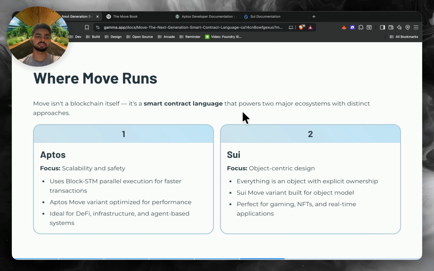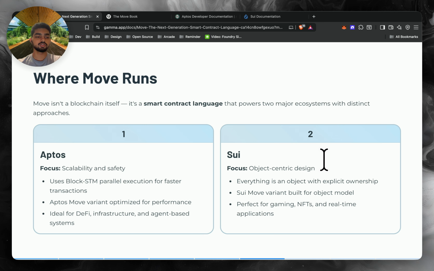Aptos is focused on scalability and safety, and uses Block-STM parallel execution, which allows faster transaction processing. We have a Move version for this, Aptos Move. It is great for DeFi infrastructure and agent-based systems. We even have a Move agent kit separately for the Aptos ecosystem.